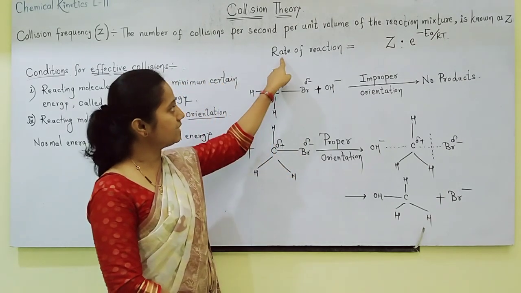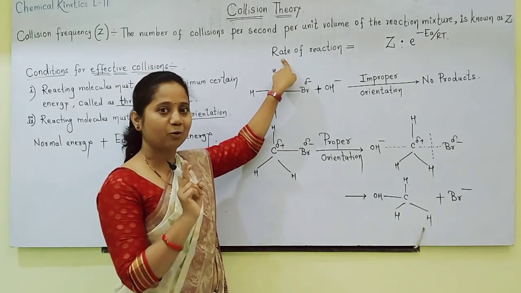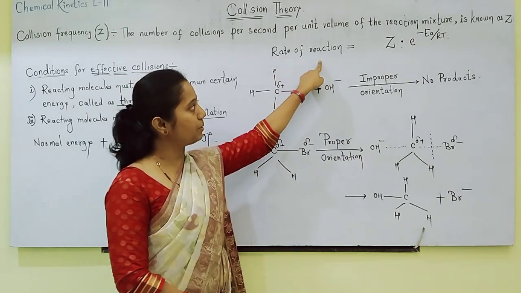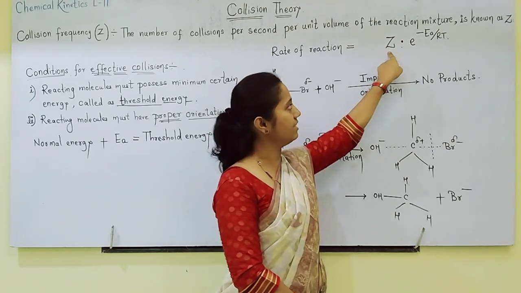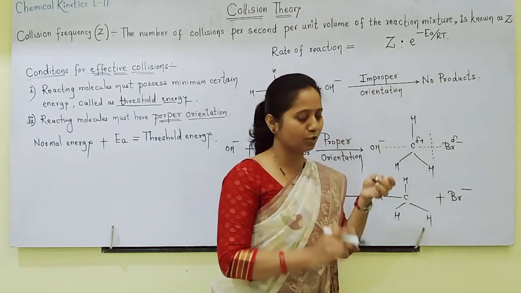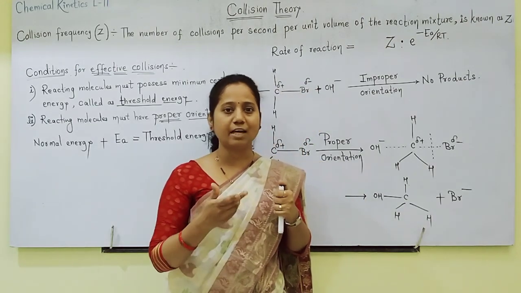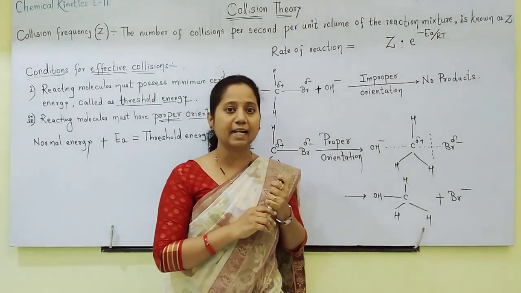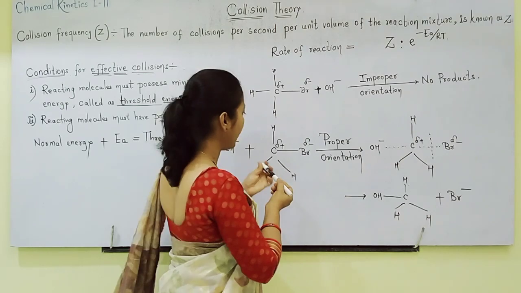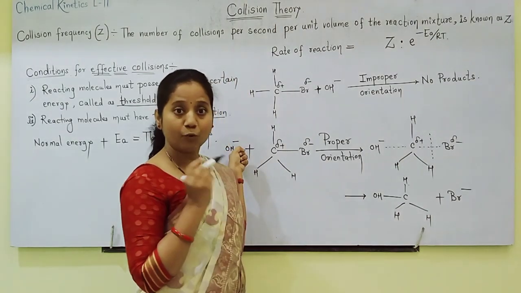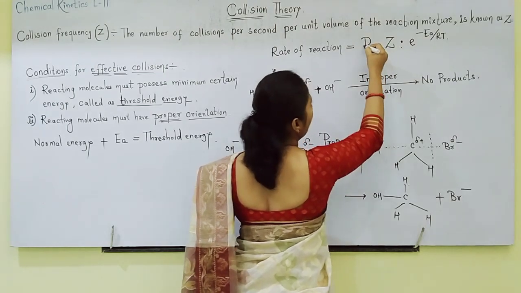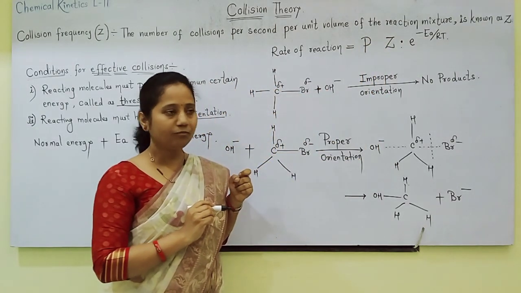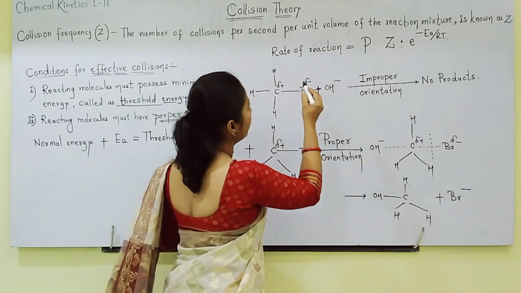So students, here in this equation we'll add one more factor. Rate of reaction, previously we wrote that it is directly proportional to collision frequency. Then we wrote that it is directly proportional to the fraction of molecules having kinetic energy equal to or greater than activation energy. Now we'll add one factor, that is proper orientation. Proper orientation is shown by the symbol P. So what is P here?